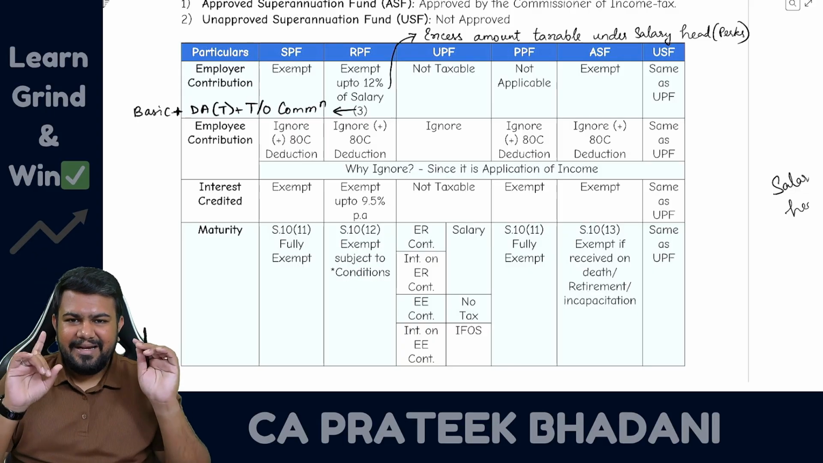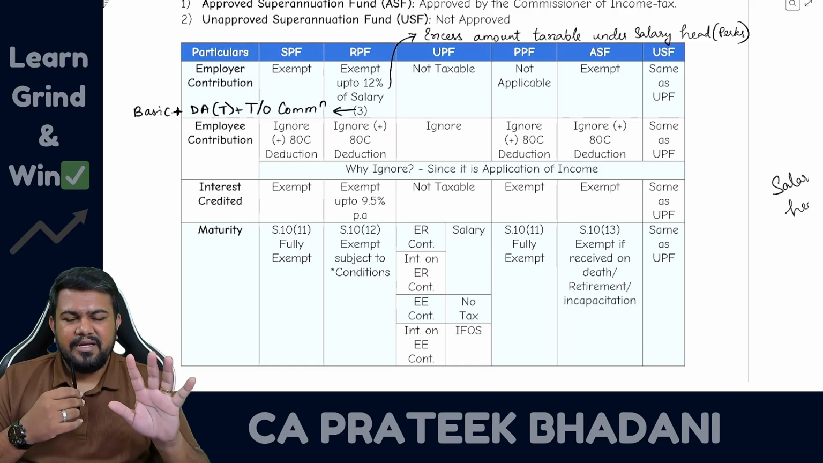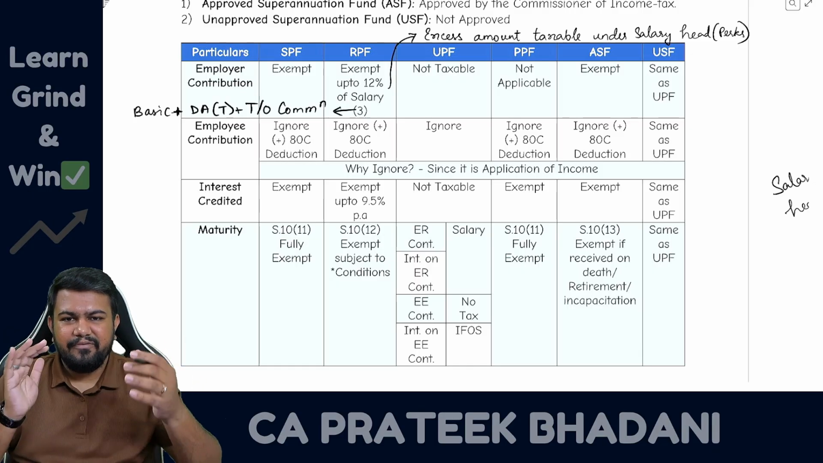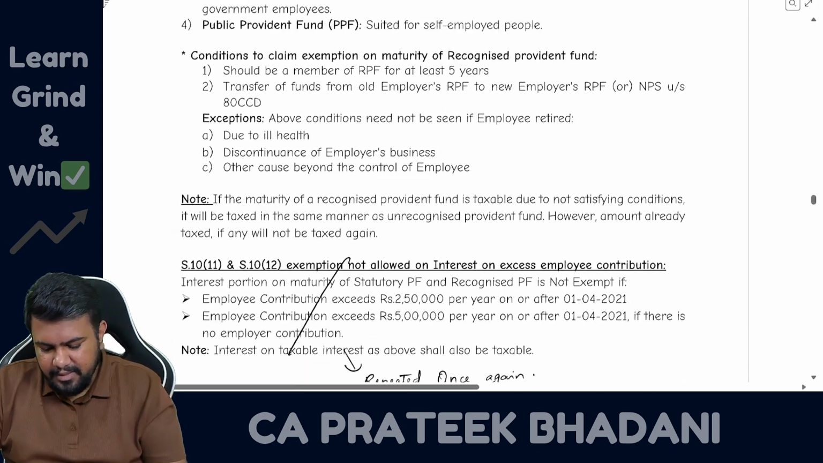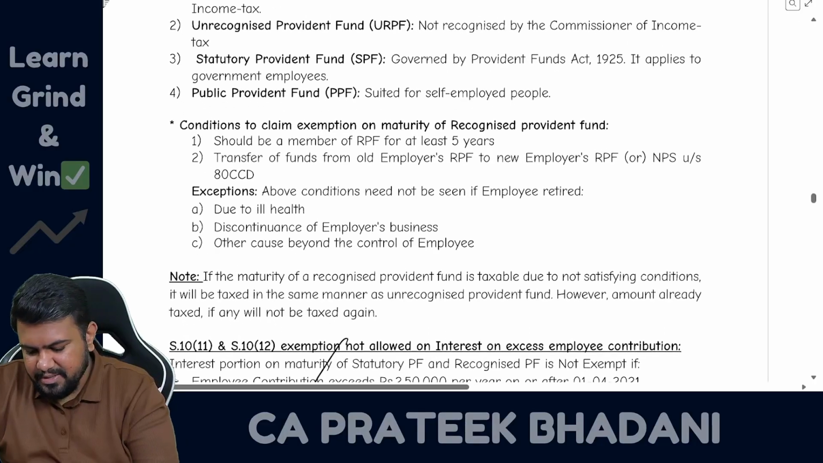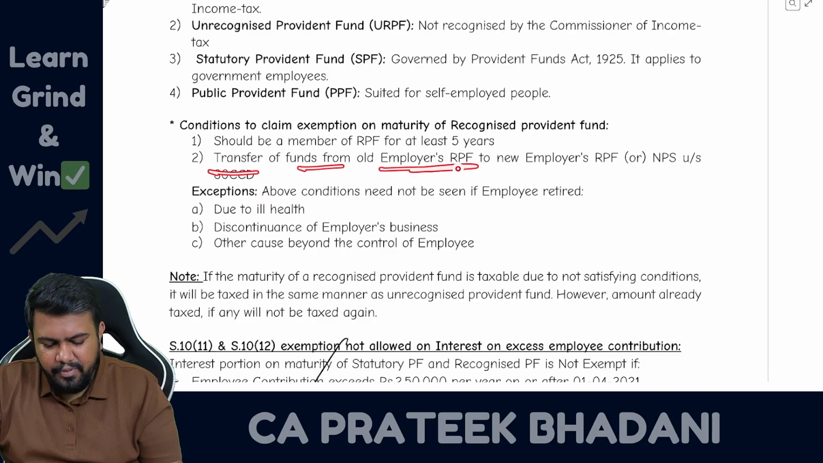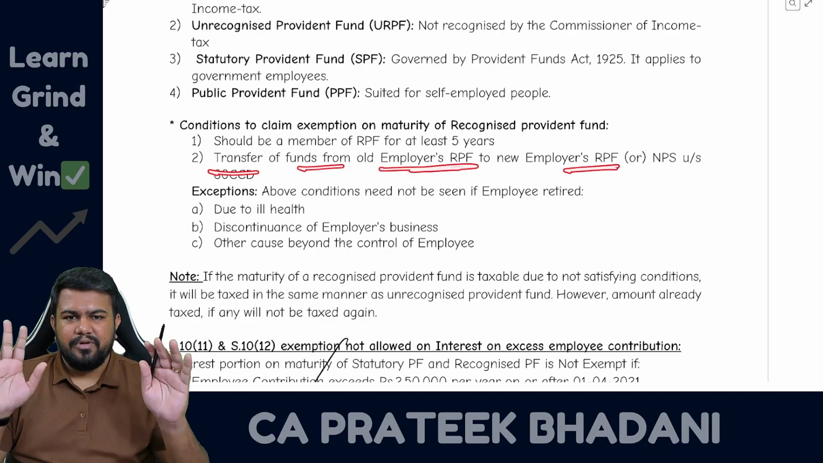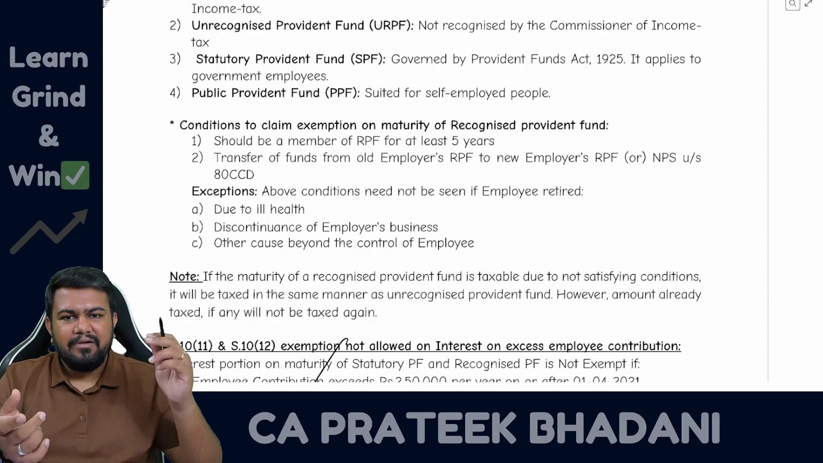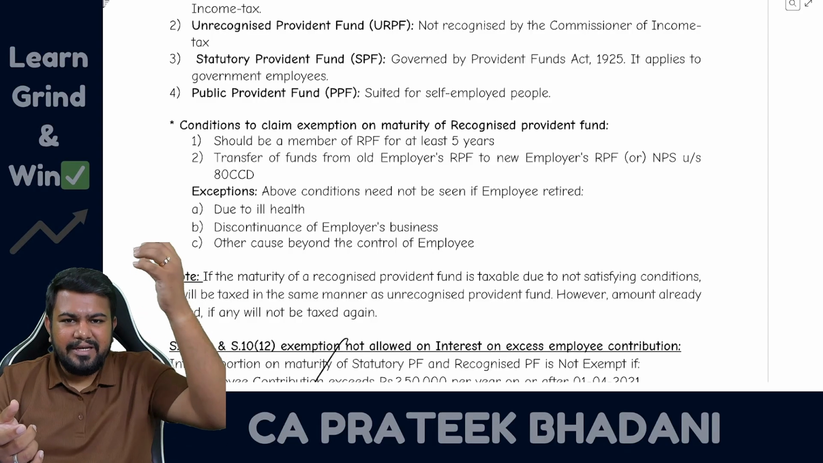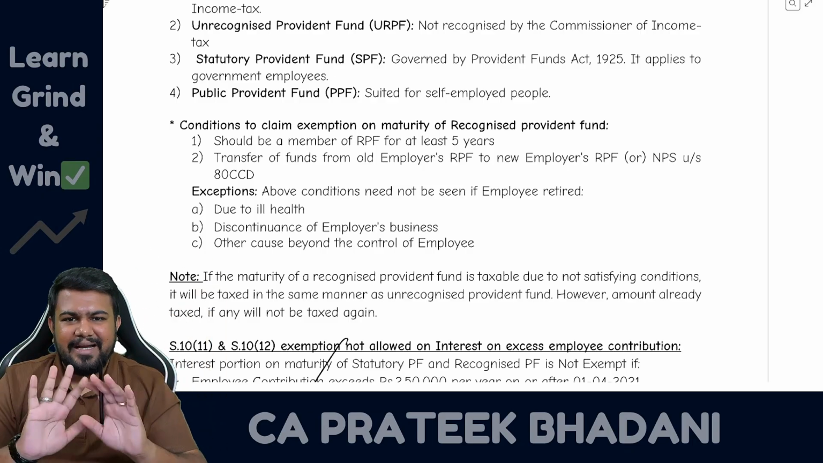The condition is that the employee should be a member of a recognized provident fund for at least 5 years. So before 5 years, you should not withdraw the amount. If before 5 years you are withdrawing the amount, then the maturity is going to be taxable. Sir, but for this 5 years, there are some exceptions. What are the exceptions? Number 1, transfer of funds from the old employer RPF to the new employer RPF is allowed. For example, within 5 years itself, you are shifting from one employer to another employer. The recognized provident fund money is there, but you are not withdrawing it. Instead of withdrawing, you are transferring it to the new employer. In that case, it is not taxable.